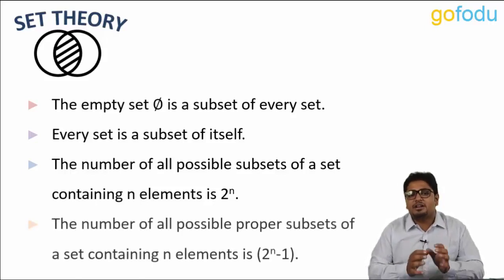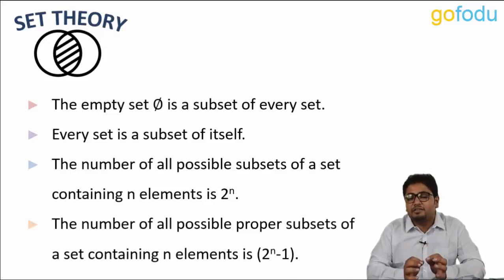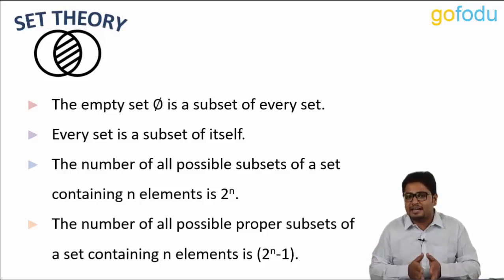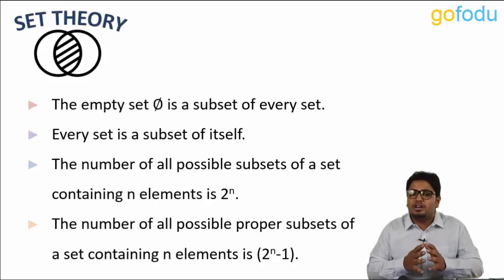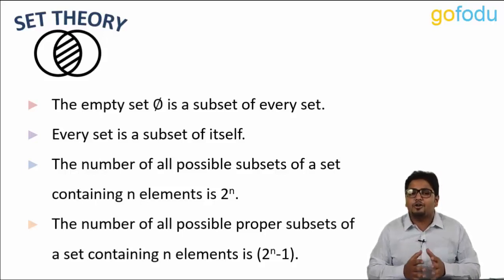Next, we have the number of all possible proper subsets. It will be the total number of possible subsets minus 1, that is 2^n minus 1. The only set which contains exactly the same elements as the main set is excluded. I hope these basics of set theory are somewhat clear to you.